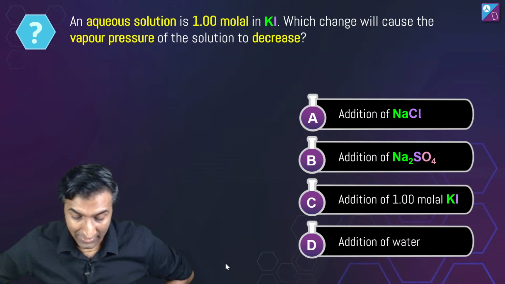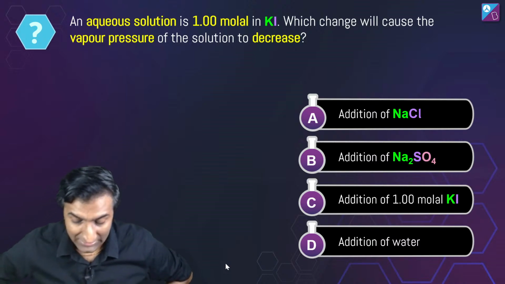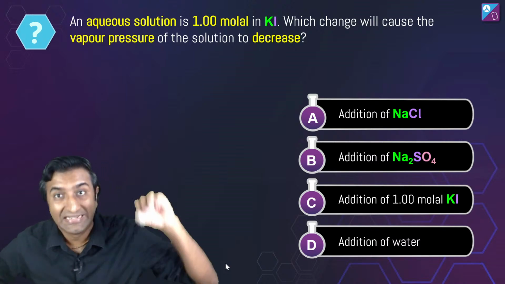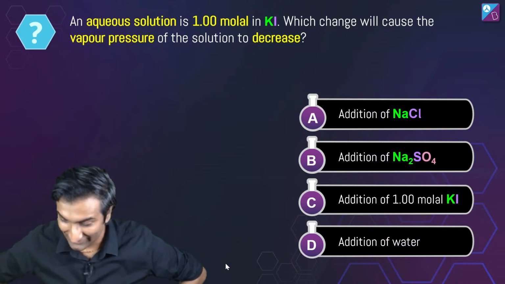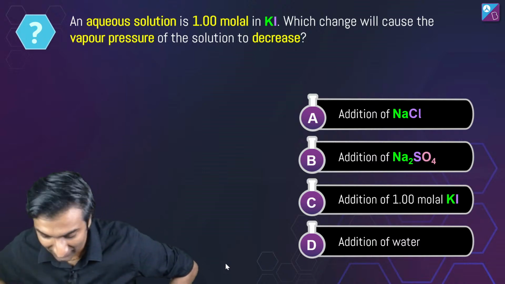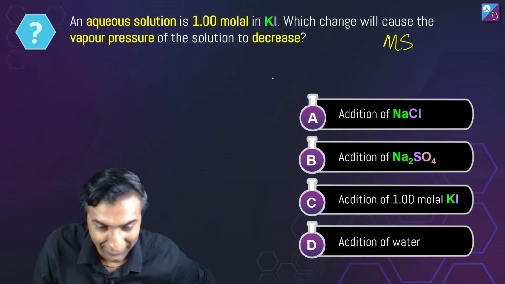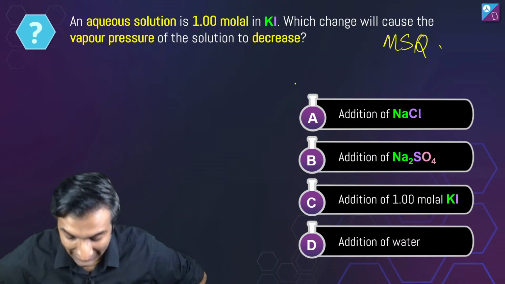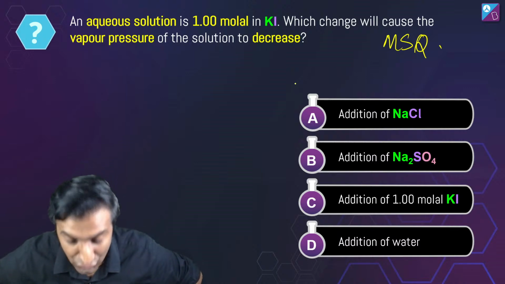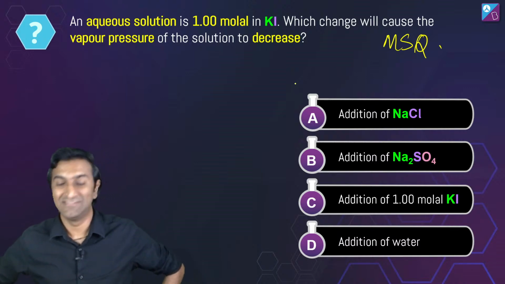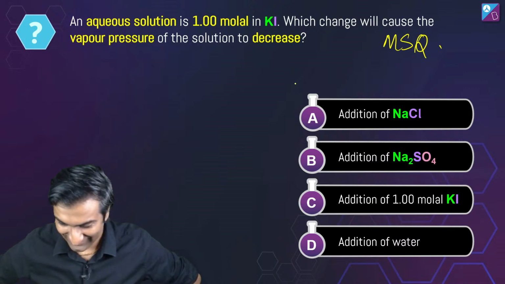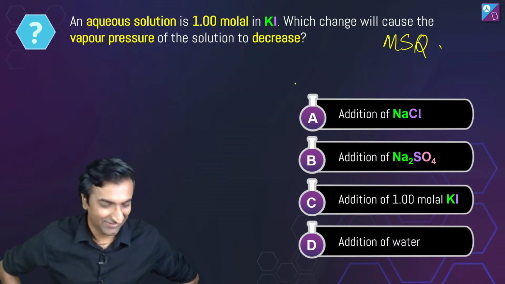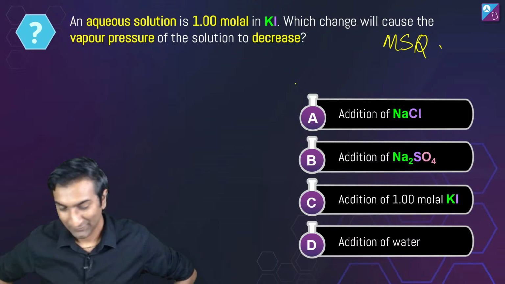An aqueous solution is 1 molar in KI. Which change will cause the vapor pressure of the solution to decrease? Okay, ध्यान से पढ़ो. It could be more than one correct. Try this out. An aqueous solution is 1 molar in KI. Which change will cause the vapor pressure of the solution to decrease? Seems like a very straightforward question, but please read it carefully and get this out of the way.